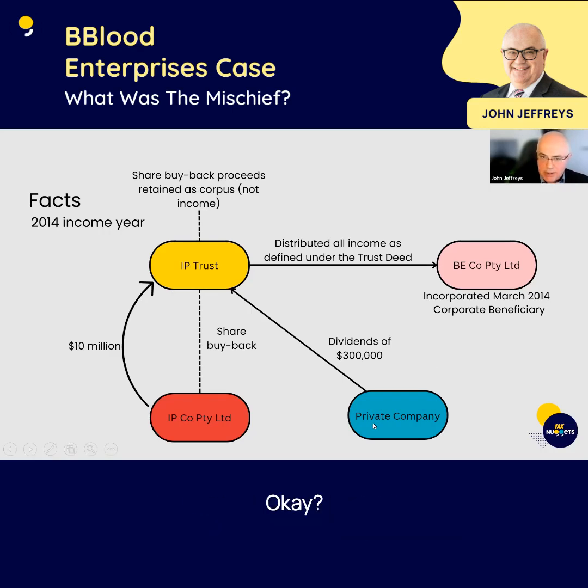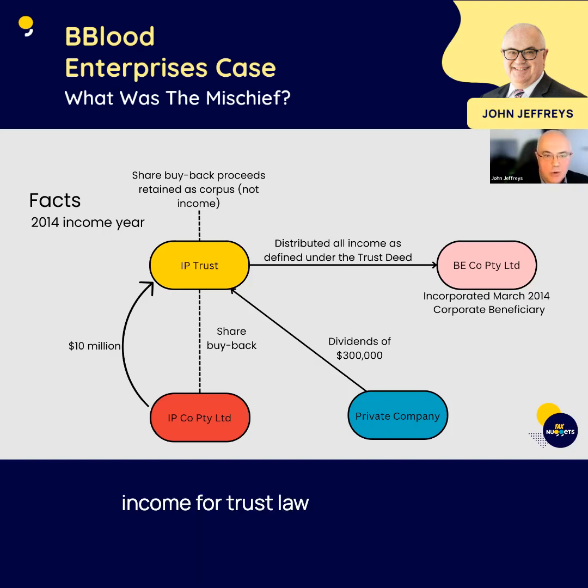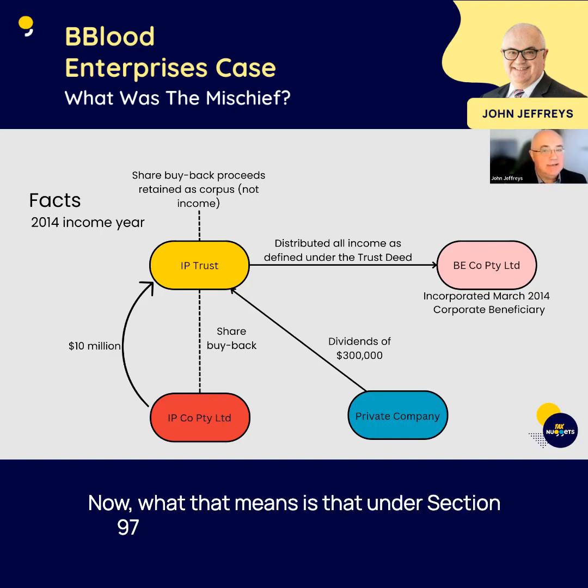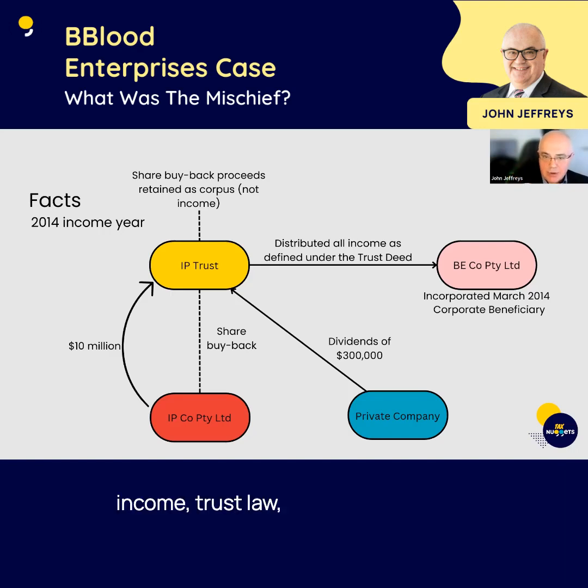Now, that's a tax point, okay? So IP Trust has got about $10.3 million of fully franked dividends. But its income for trust law purposes is only $300,000, because that is what is income according to ordinary concepts. I hope that's not too confusing. Now, what that means is that under Section 97 of the 1936 Act, the $300,000 gets pushed across to the corporate beneficiary as the beneficiary who's entitled to the income, trust law income of the trust.